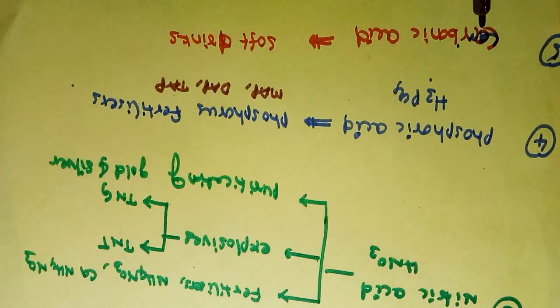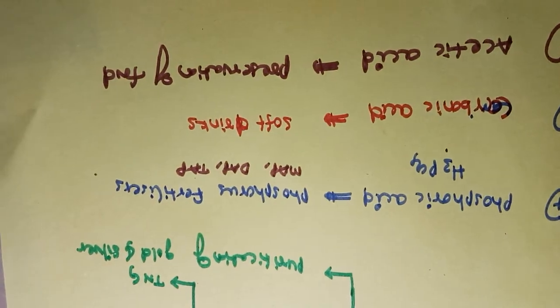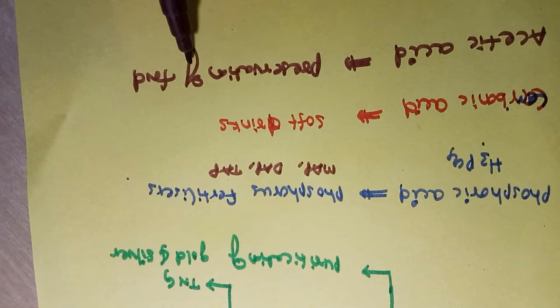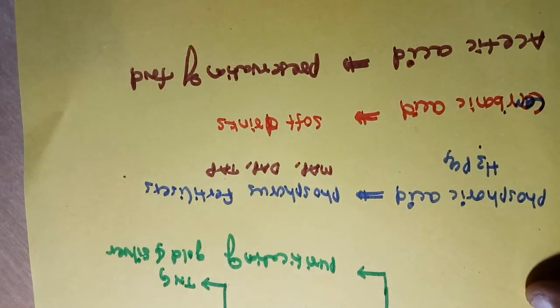Next one, carbonic acid, which is used in soft drinks and aerated drinks. That means in soda water and cool drinks, carbonic acid is used. Next one, acetic acid. Acetic acid is used to preserve food items. We use acetic acid to preserve food items.